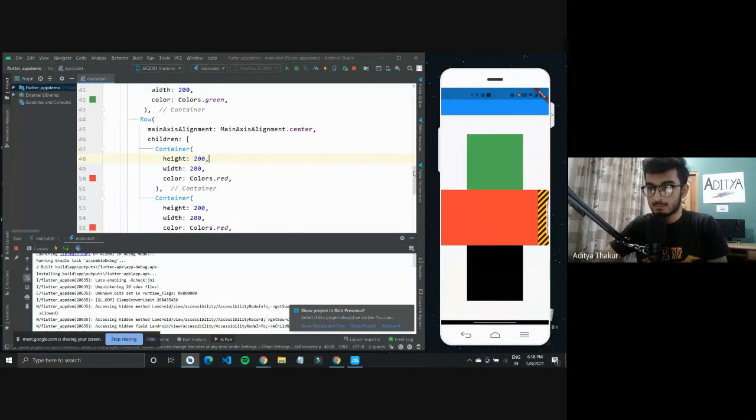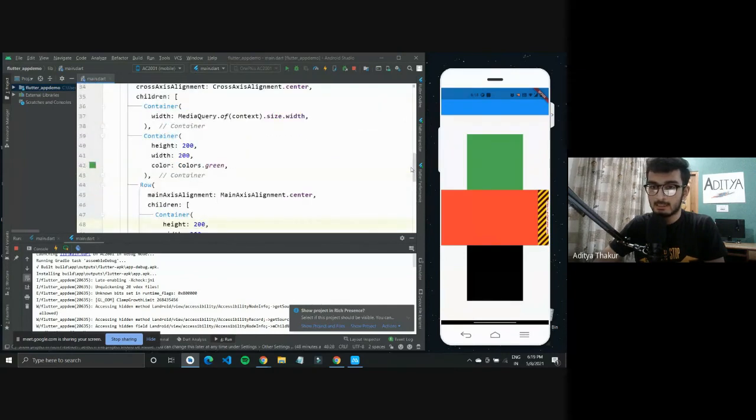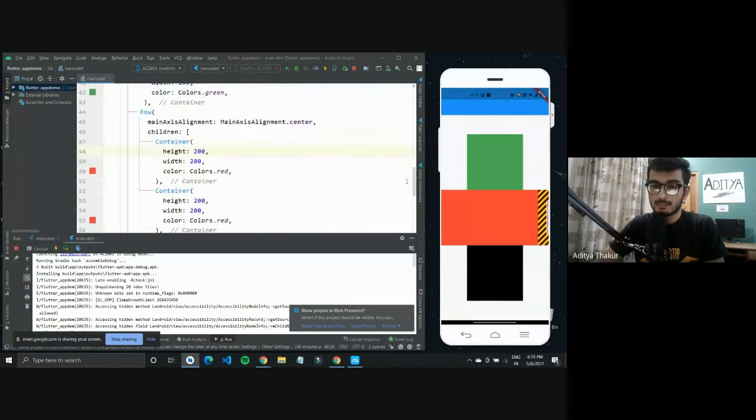So I'll scroll down to where we had our row. We had this row, and there are two widgets in it with a width of 200. So they total up to 400, which is too much. So you can try to manually lower it down, as in keep the width to 100.